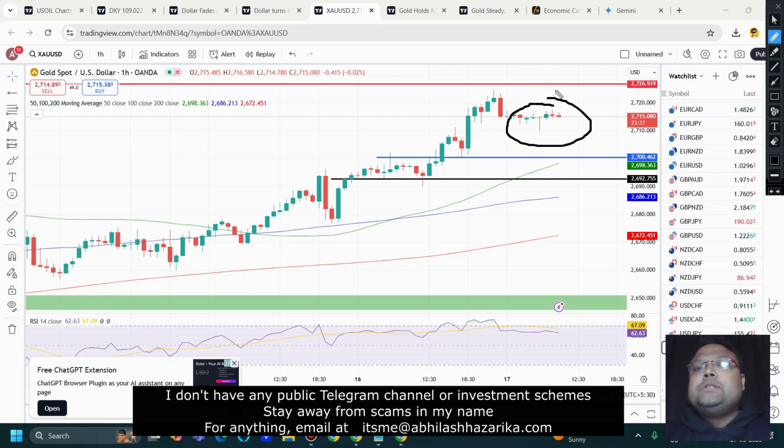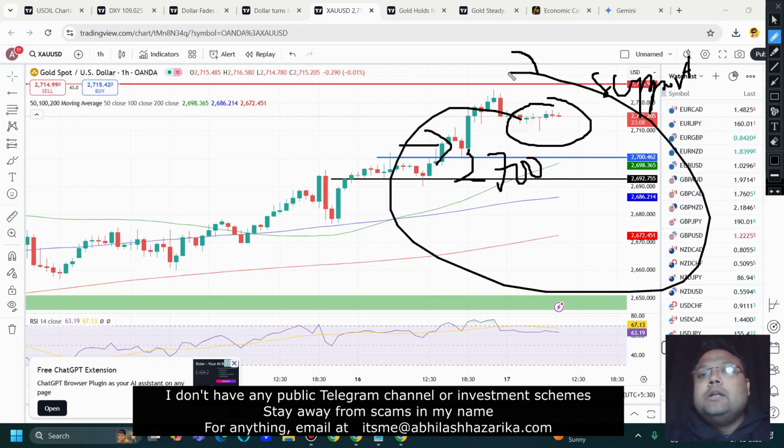What you can do is wait for the market to come down, because no market will go up in a straight line, and no market will come down in a straight line. So after the breakout, this particular area, 2727, 2728, will be the new support. Yes, this will be the new support. Then you can buy. Yesterday also the market broke 2700. After some time, what happened? 2700 became the new support.